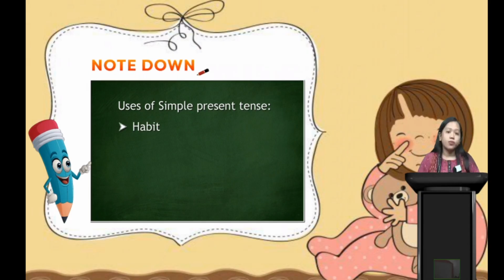We use it when we talk about somebody's habit, like the action which you like to do. He likes to paint. That is his habit. So likes, he likes to paint.